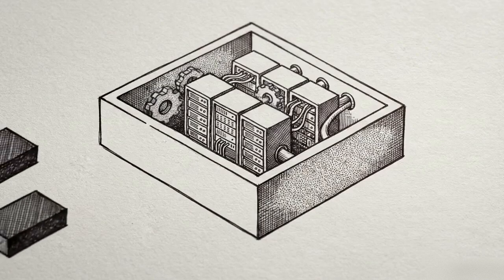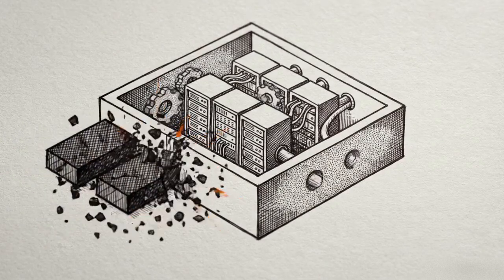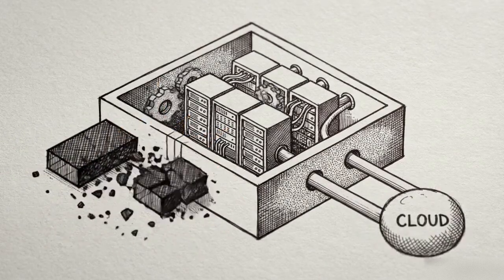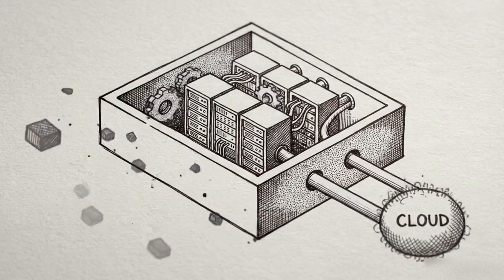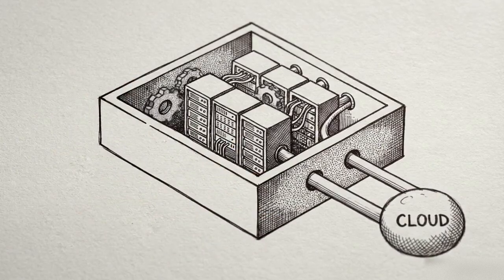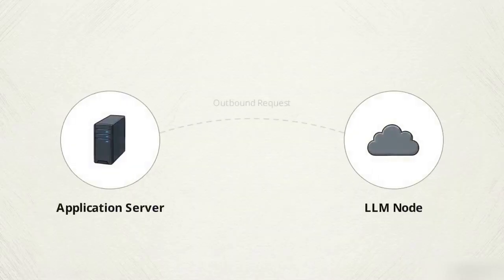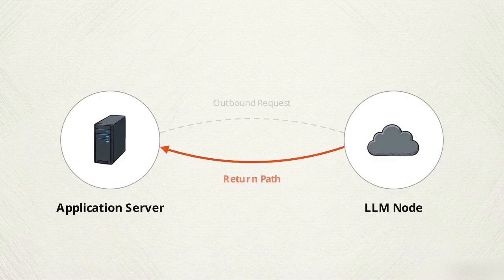Programmatic preprocessing functions as an inference firewall. It isolates proprietary data inside the enterprise perimeter while fully maintaining the utility of the AI application. We can now shift the architectural focus to the return path. The LLM processes the sanitized prompt and generates a response, which arrives back at the enterprise application server.